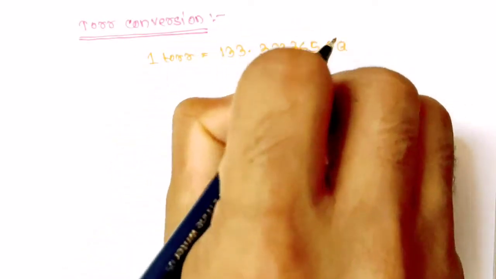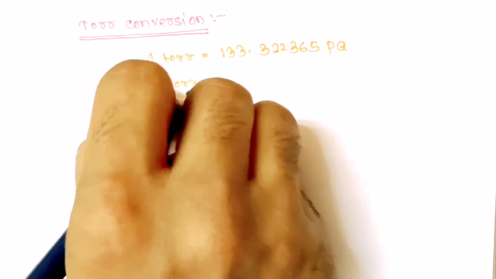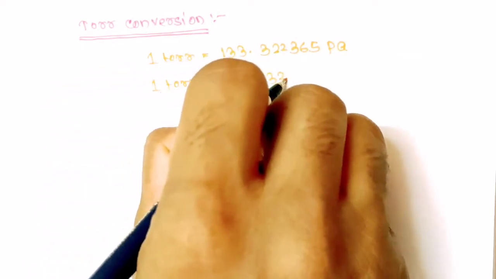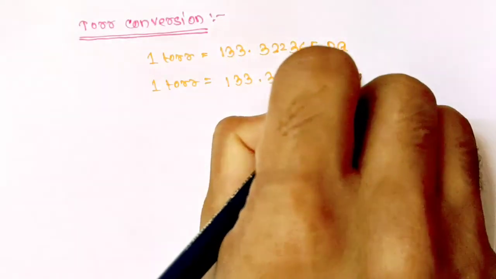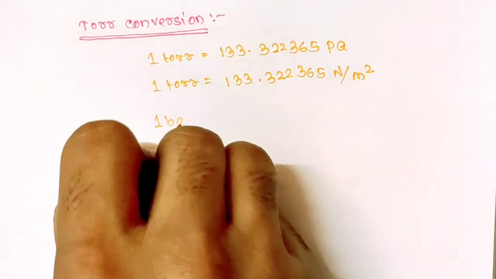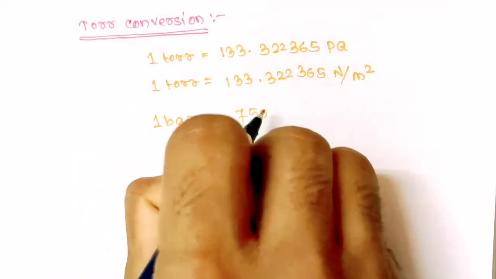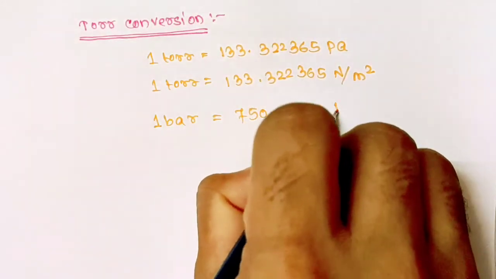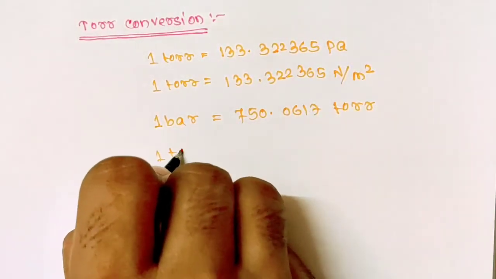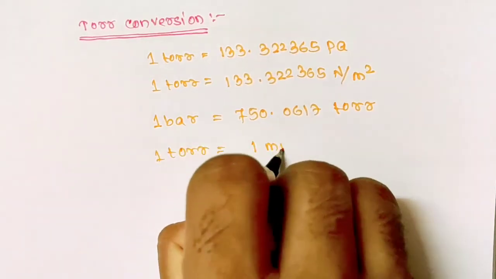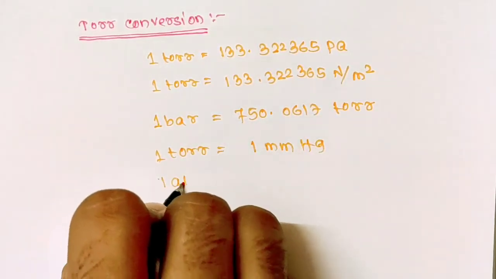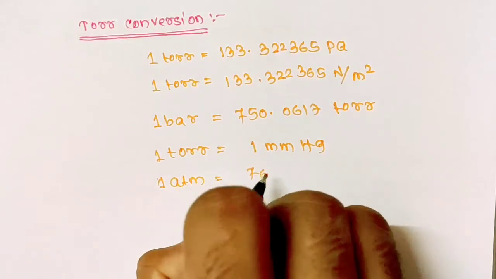Now let us see torr conversion from torr to different units of pressure. 1 torr equals to 133.322365 Pascal. 1 torr equals to 133.322365 Newton per meter square. 1 bar equals to 750.0617 torr. 1 torr equals to 1 millimeter of mercury, and 1 atmosphere of pressure equals to 760 torr.